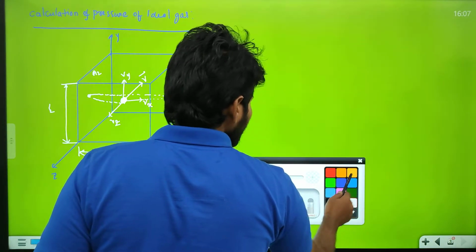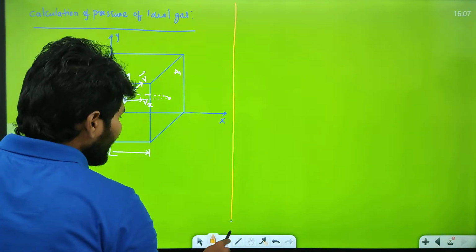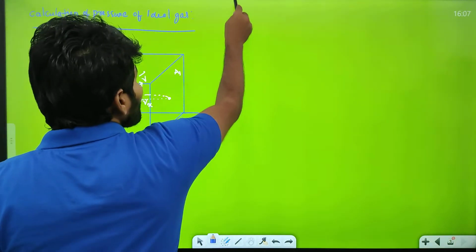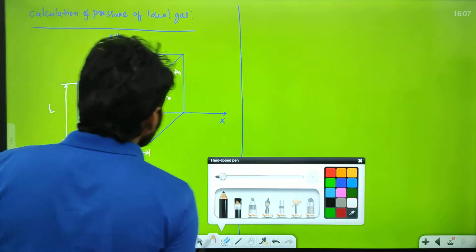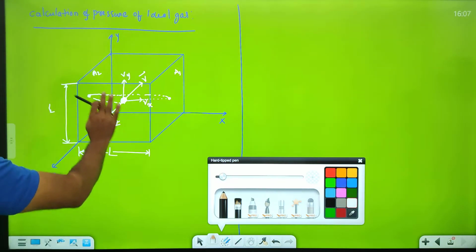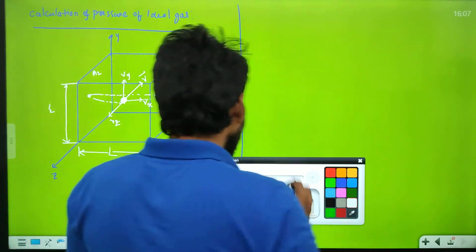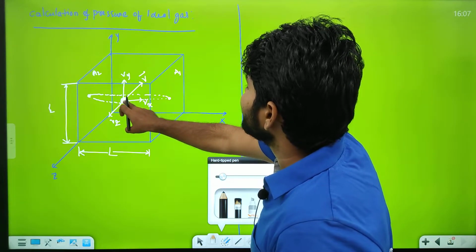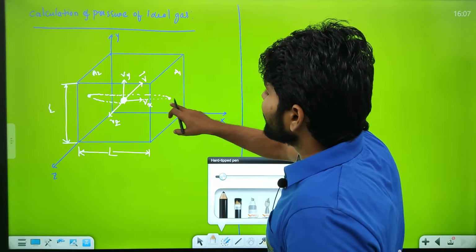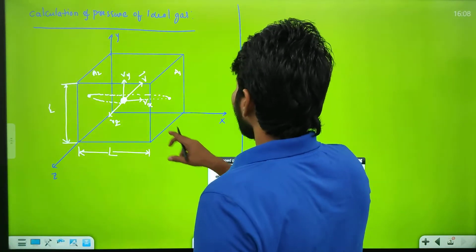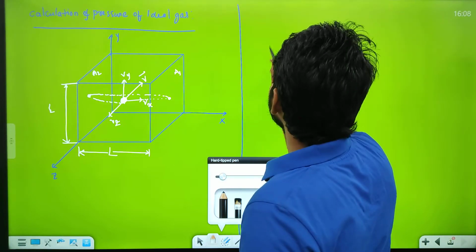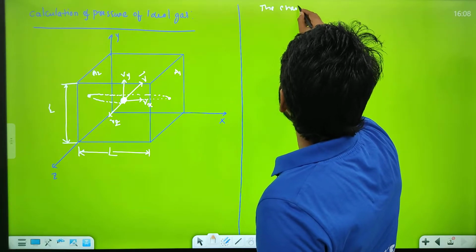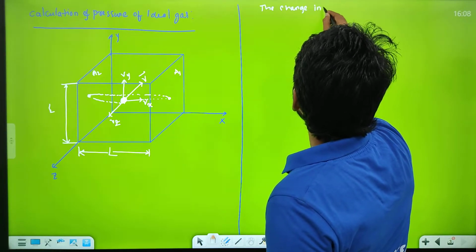Let's come to the calculation. What do we need to find? Pressure. We need to find the pressure of this molecule on this container. Let's take the molecule velocity. These molecules come and hit, and go, hit and go. What will happen when it comes and hits? The momentum will change. The change in momentum.